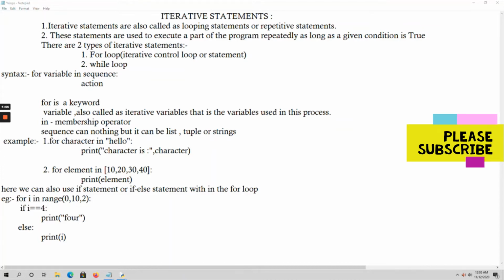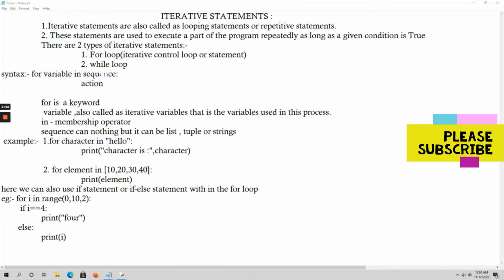So the syntax of for loop is: for. For is nothing but a keyword. Then variable. We can also call this variable an iterative variable because we will use this variable to perform iteration in this loop. In is a membership operator. Then sequence.